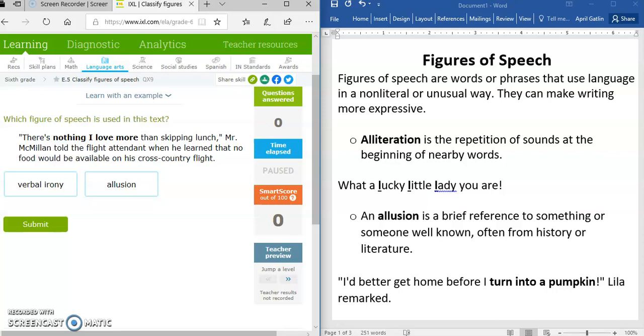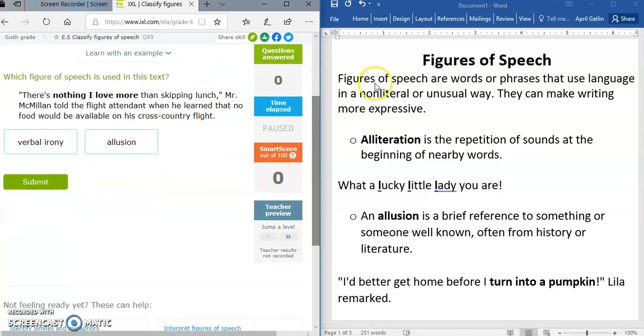Okay, ladies and gentlemen, for this skill, you are going to be classifying figures of speech. So, what is figures of speech? Figures of speech are words or phrases that use language in a non literal or unusual way. They can make writing more expressive. So, these are forms of expression. So, we're going to go over the different types of figures of speech.